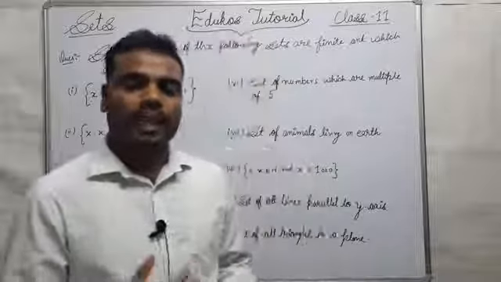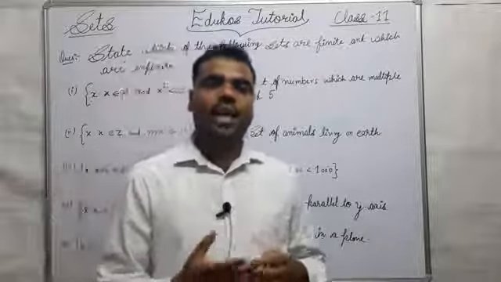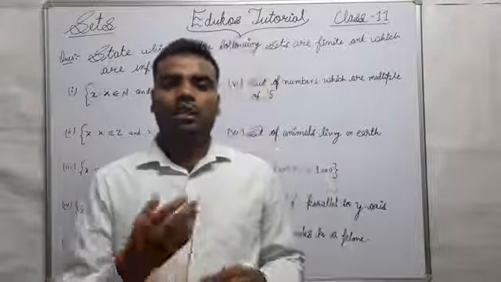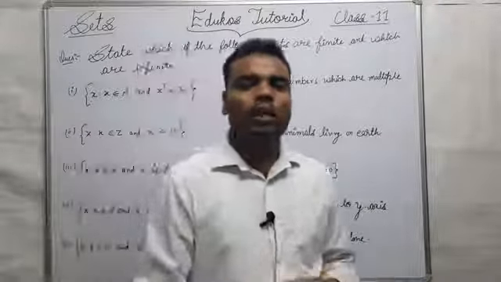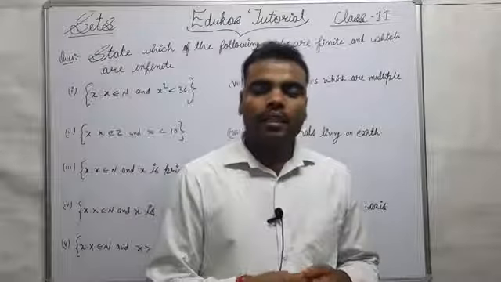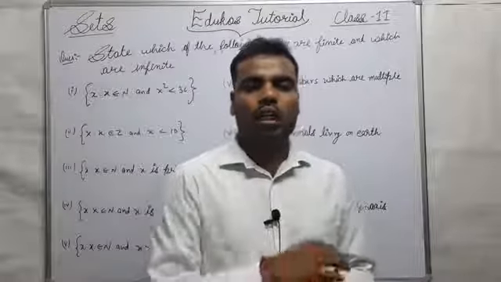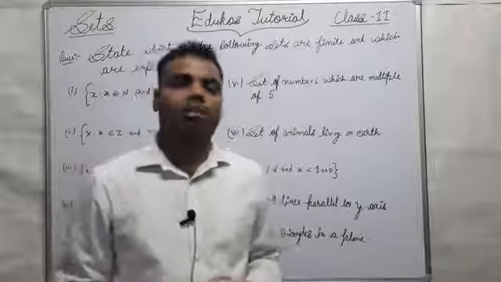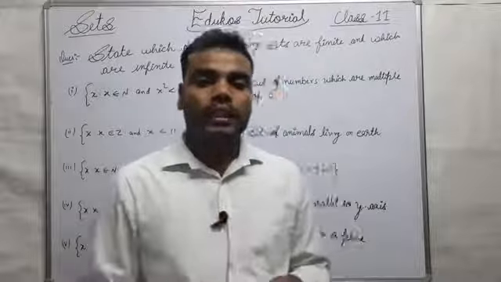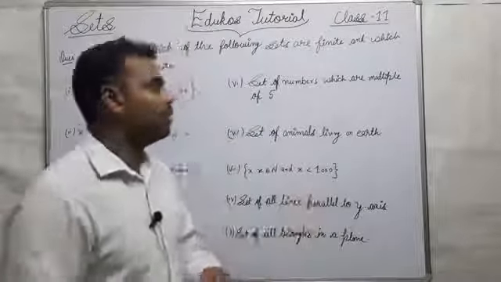In the lecture series of sets, we are going to discuss our next question, which is based on finite and infinite sets. As we know, finite sets are those sets in which the process of counting of elements stops somewhere, and infinite sets are those sets in which the counting of elements does not stop anywhere. So these two types of sets we are going to discuss in this numerical.